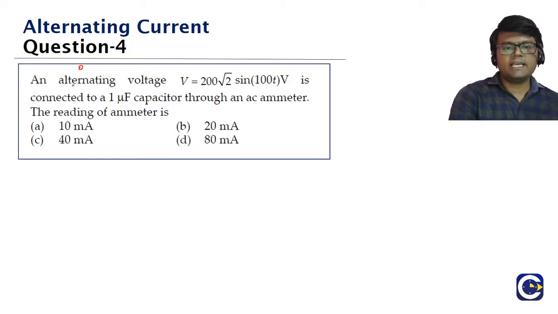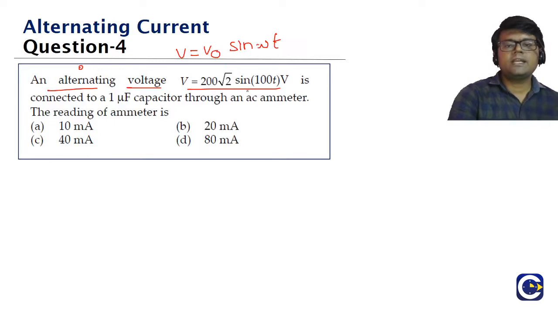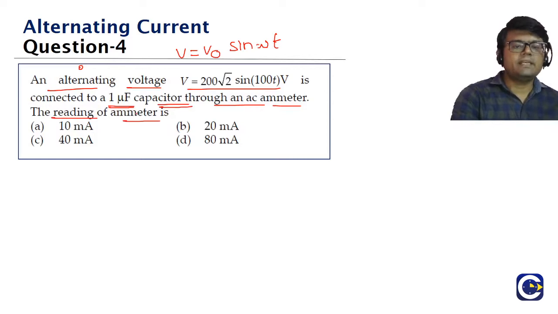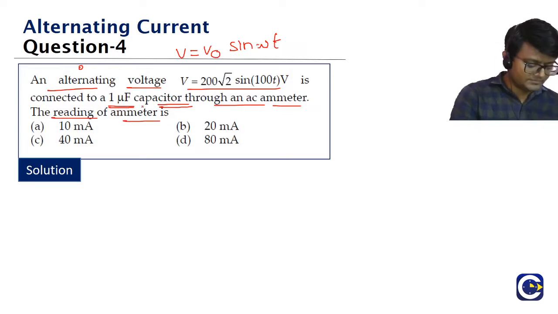Okay, look at this question, guys. An alternating voltage is given to us: 200 root 2 sine 100 t volt. If you compare this with the normal formula, V is equal to V naught sine omega t, then you can see the peak value of the voltage is 200 root 2 and the omega value is 100. So an alternating voltage 200 root 2 sine 100 t is connected to a 1 microfarad capacitor through an AC ammeter. We need to find the reading of the ammeter.